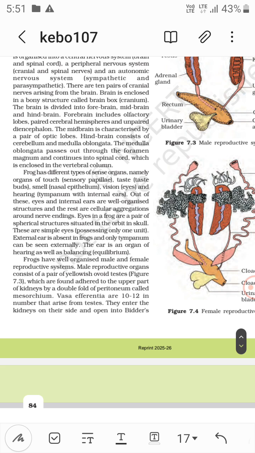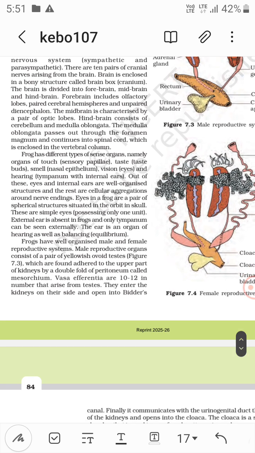The frog has different types of sense organs, namely organs of touch, that is sensory papillae, taste, that is taste buds, smell, that is nasal epithelium, vision, that is eyes, and hearing, that is tympanum with internal ears. Out of these, eyes and internal ears are well organized structures, and the rest are cellular aggregations around nerve endings.